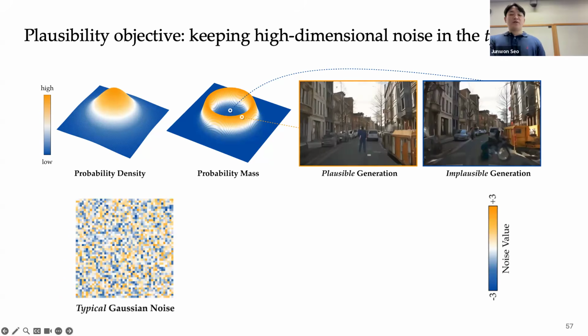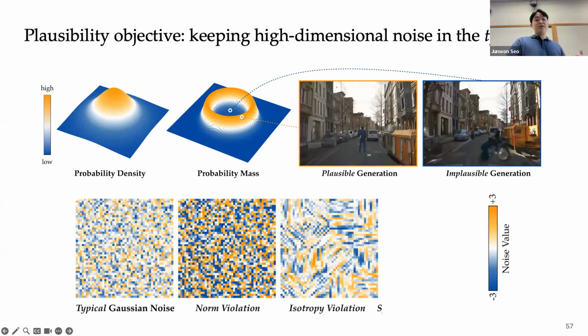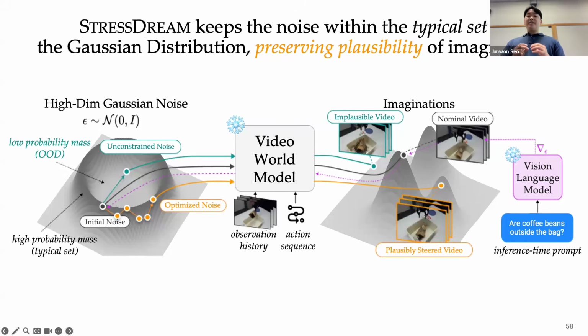So the plausibility objective of StressDream therefore adds penalties during optimization to preserve this typicality of the noise. For example, it preserves the norm of the noise and prevents local correlations or adversarial patterns over dimensions, or abnormal spectral patterns from emerging in the optimized noise like this. So in sum, StressDream combines the plausibility objective, that is keeping the optimized noise in the typical set of the noise, with the VLM-based semantic objective that generates high impact, yet plausible imaginations.